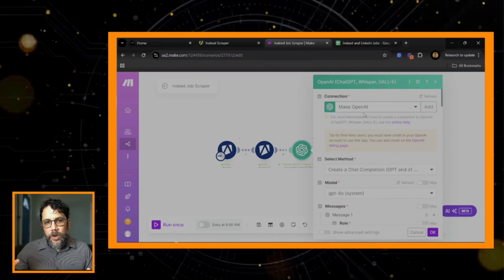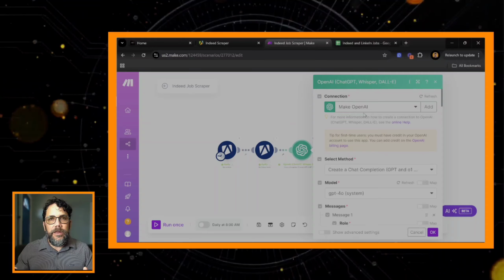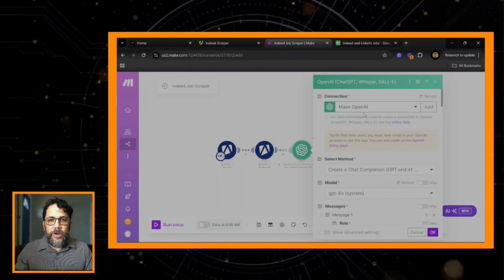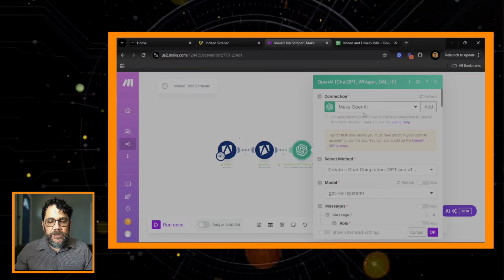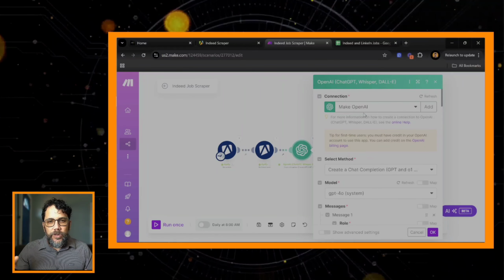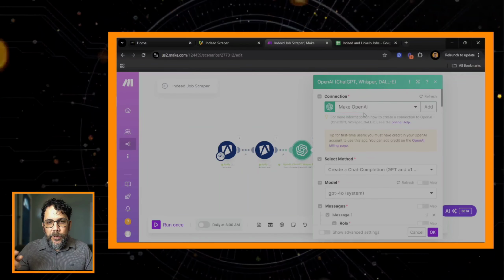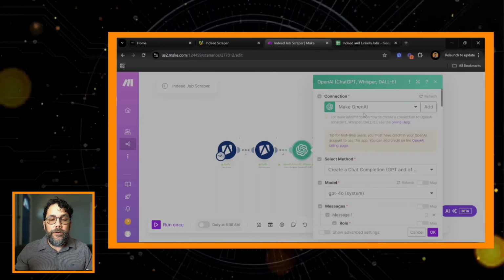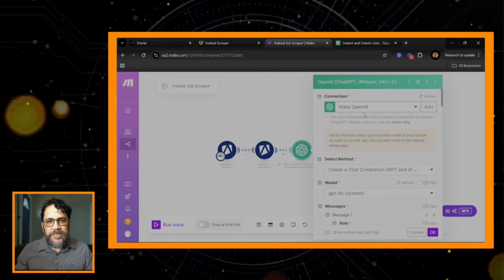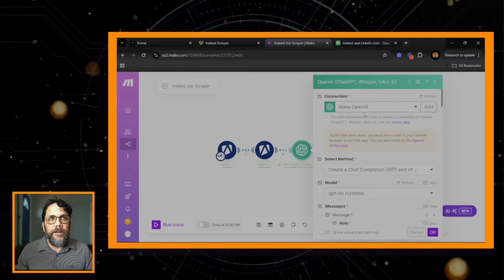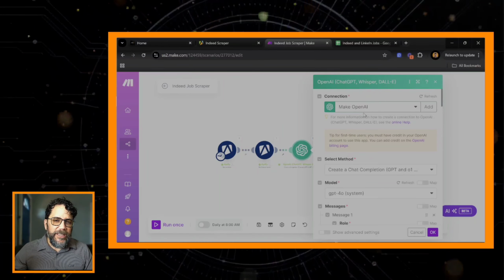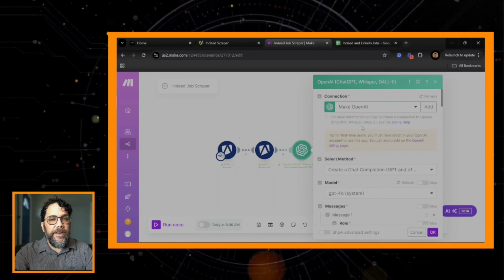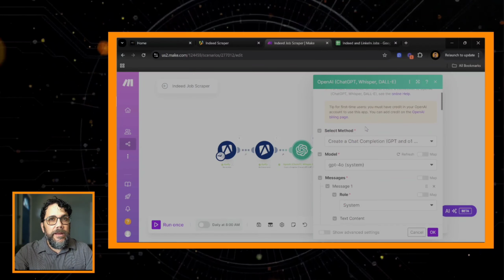You can get an API code, and then every time you want to do any of the jobs or tasks within ChatGPT, you can run it through those modules, or that playground, if you will, and you're only being charged per pull from your API. So it ends up being sometimes a little bit cheaper if you don't use it that often, and you can get really specific with the results that you want, creating assistants and so on and so on. But that's for another video. We'll review that later. For this particular one, we're going to connect to my OpenAI API.